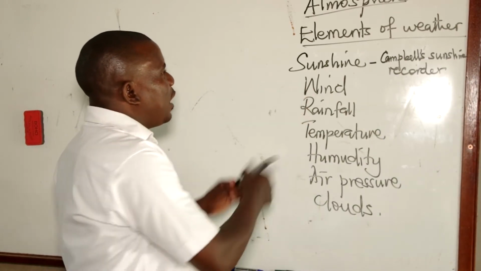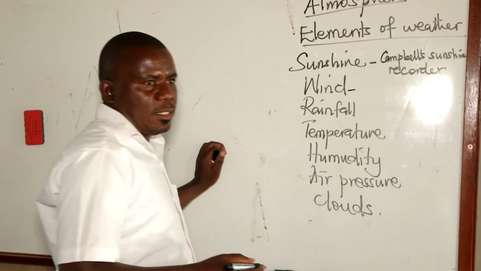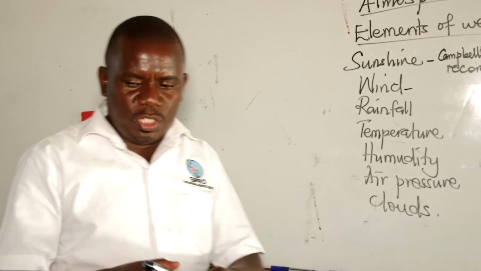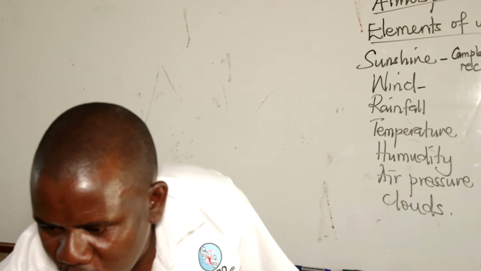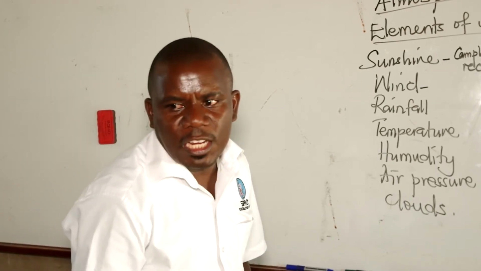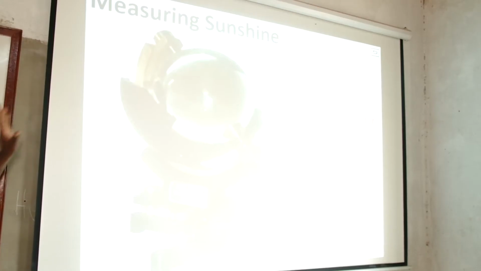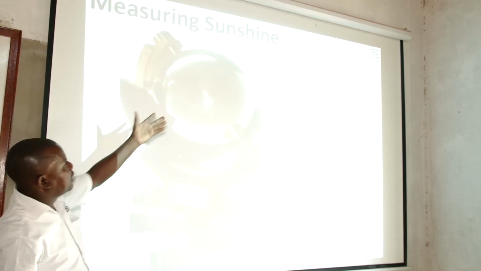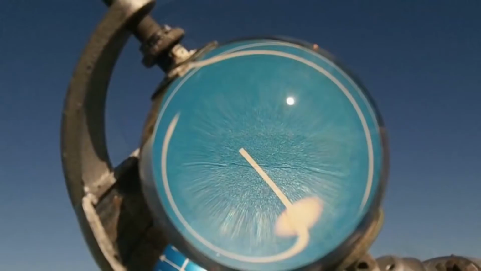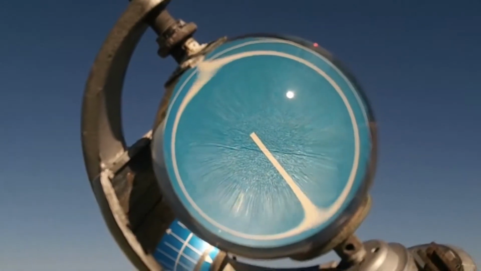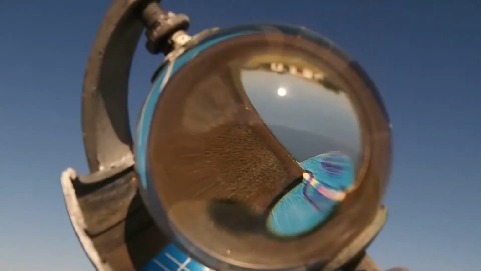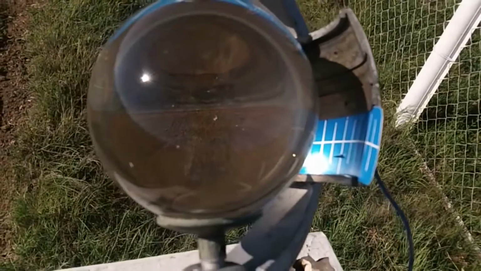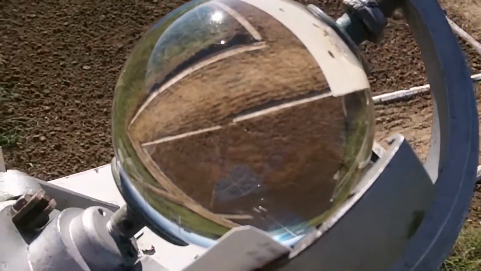We have wind. Wind has a number of instruments. Here is Campbell's sunshine recorder. As the sun hits this ball, the ball reflects it to the paper, and this paper goes on getting burnt as it indicates the hours. So when you are taking readings, you read from the paper as it is being burnt.